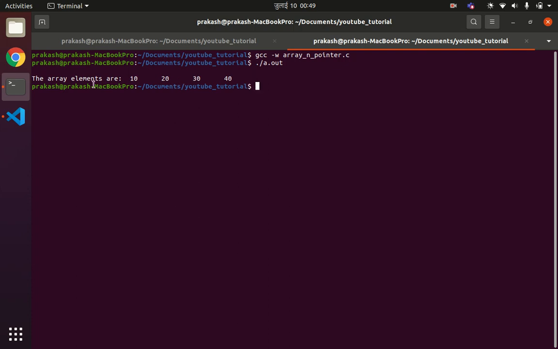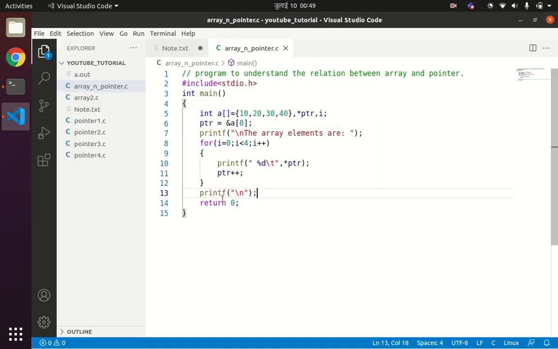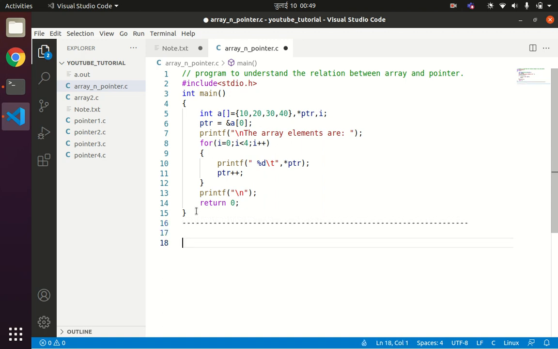So how does this produce this result? Let us understand this. So we have an array a. Let us say how much memory space will be reserved now? 1, 2, 3, 4. So 4 into 4, since each integer takes 4 bytes of space, will be 16. So a total of 16 bytes of memory space will be reserved.